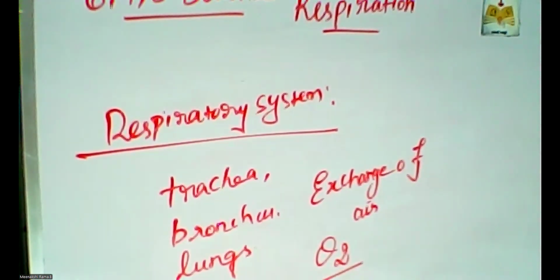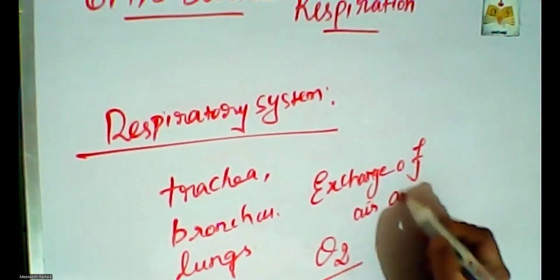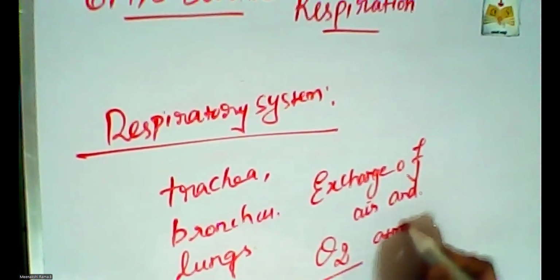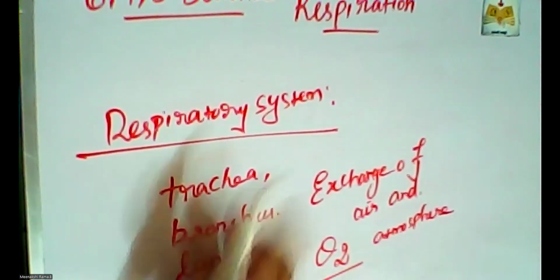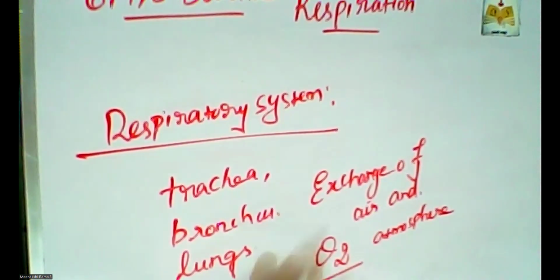So the exchange of air between the atmosphere and blood is the process of respiration. First, I will go through our respiratory system. After that, we will enter the different kinds of respiration, cellular respiration like aerobic and anaerobic respiration.